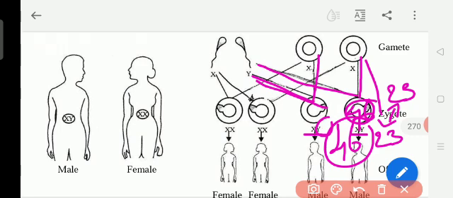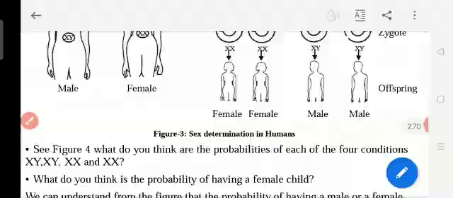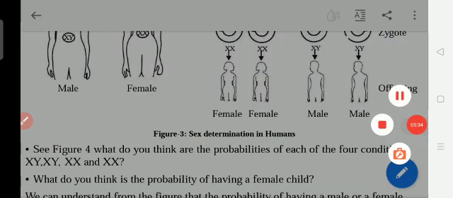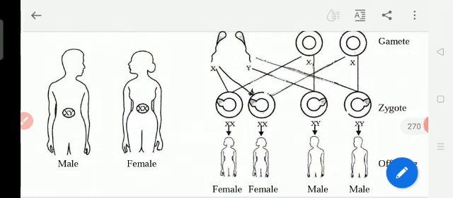Okay, this is how to find out which is the female child and which is the male child. Hope you understood well. So here we can say again, XX means what? Female. XY means male child. XY means male child. Okay.